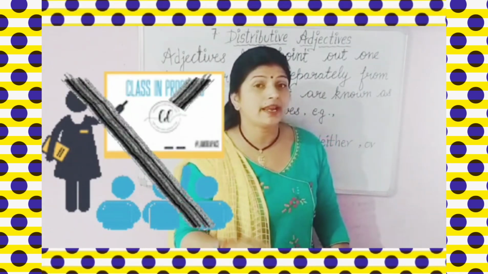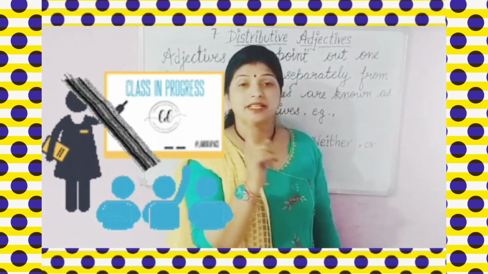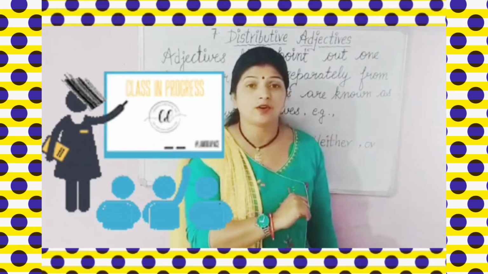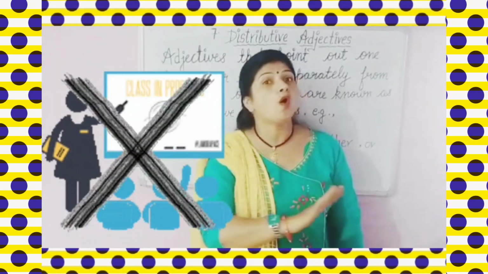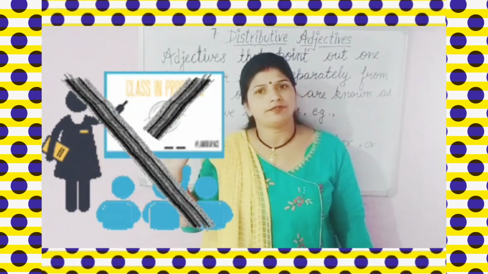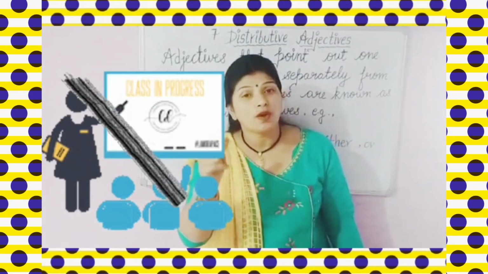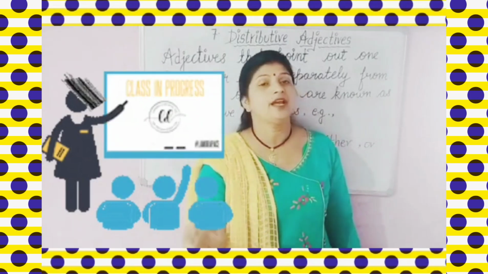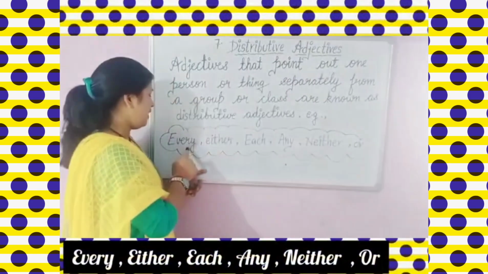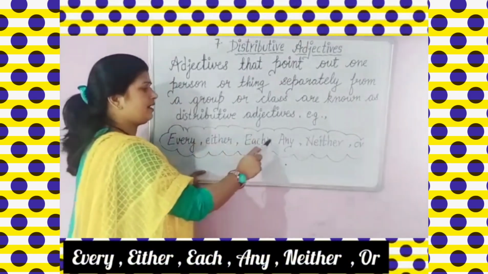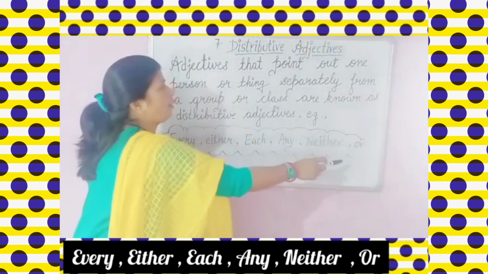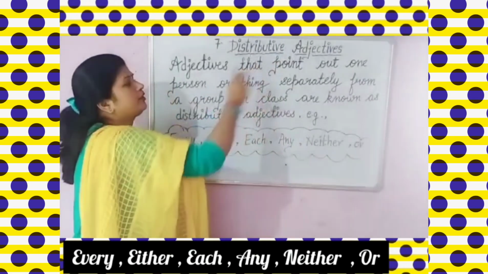I am not saying to any particular child, मैं किसी एक बच्चे से या दो बच्चे से नहीं कह रही हूँ. I am saying to everyone, no one, I am saying no one will go out of the class, कोई नहीं जाएगा. सो कोई में क्या है, हर कोई आता है. Okay, so here no one will be your distributive exactive. Yes students, now see here, every, either, each, any, neither, or, these all are your distributive exactives.